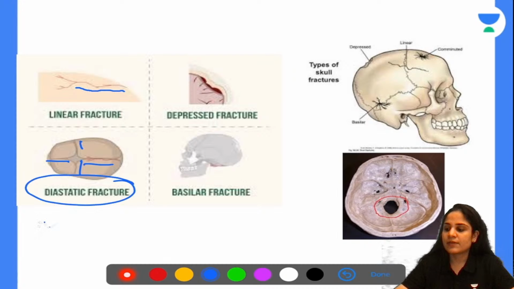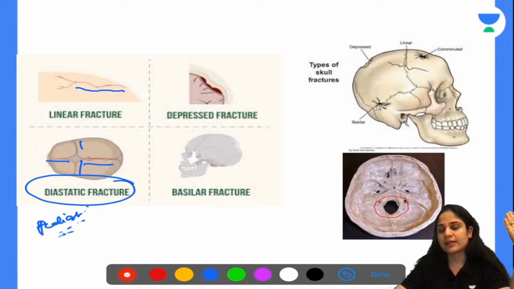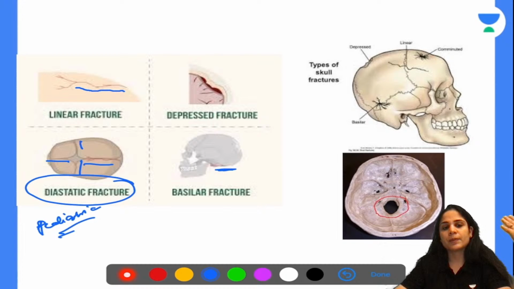And then basilar fracture is at the level of the base of the brain. Here your medulla will get affected, and since your respiratory center and hemodynamic center are present over here, your patient can die immediately because of that fracture. So that is your basilar fracture. And then you have the transforaminal fracture, which will be through the foramen magnum. All right, so these are all the different types of skull fractures that you should be aware of.